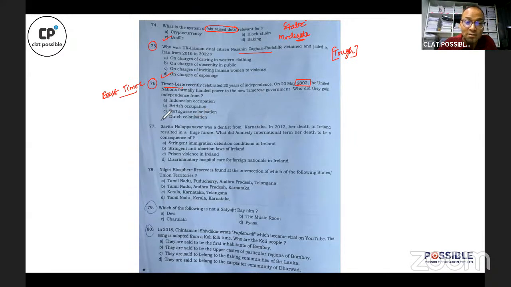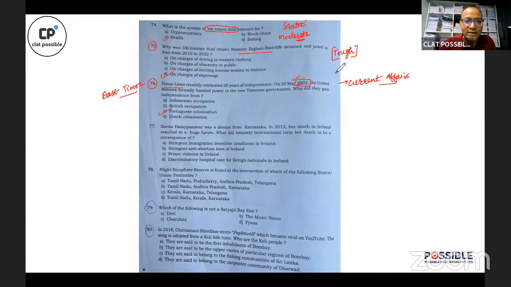So while the correct answer to this question is C, Portugal, and while some of the experts will rate this as a static GK question because this is about something which happened in 2002, I will look at the context of this question and I will say that this is actually a current affairs question. Why am I saying so?